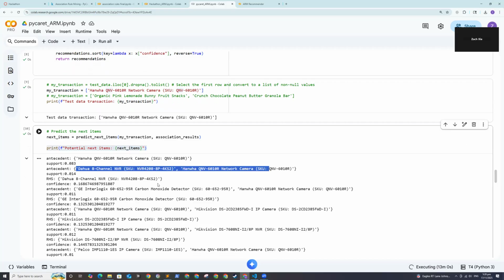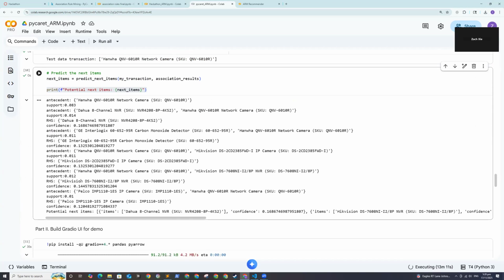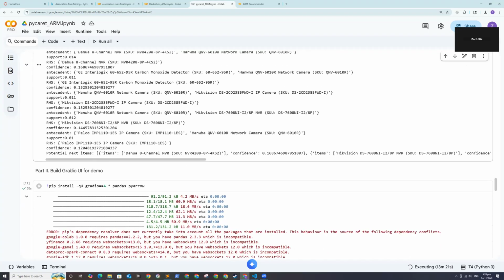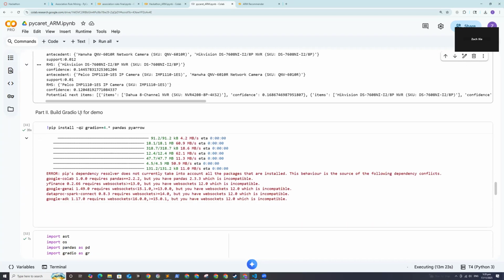It will recommend this one with the confidence of 0.16. Basically it's just listing them out. The right-hand side would be the item to recommend.